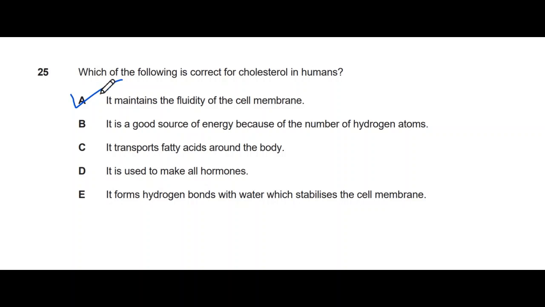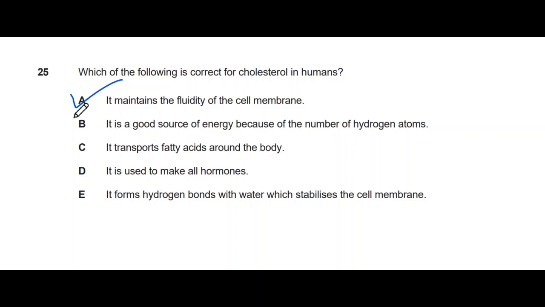Always read all the options, because sometimes they make you confused with one or two words. If you read all the options carefully, it will be easier to get to the right answer, right? Next: it is a good source of energy because of the number of hydrogen atoms. Some types of fats are actually used as a source of energy, but not cholesterol.